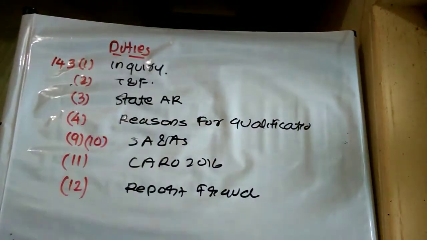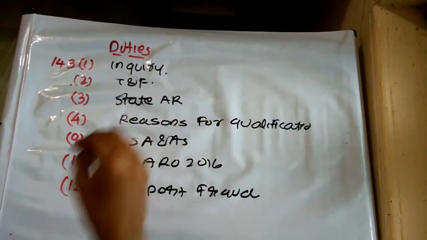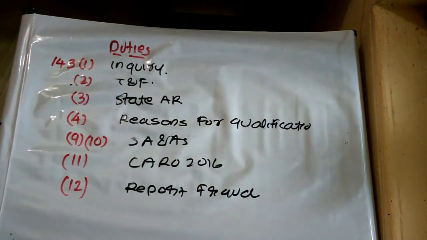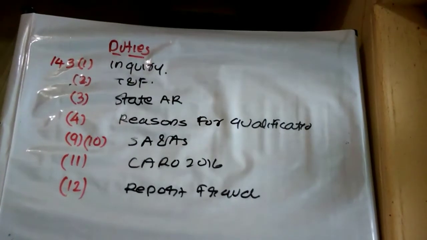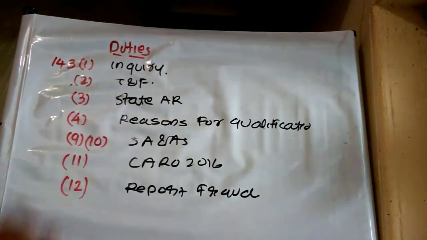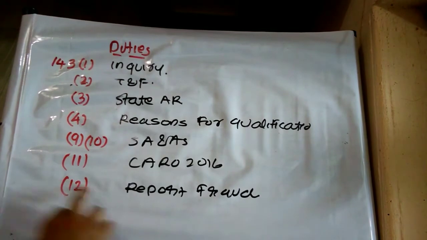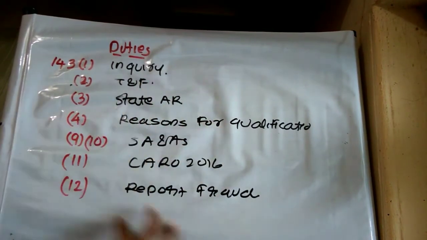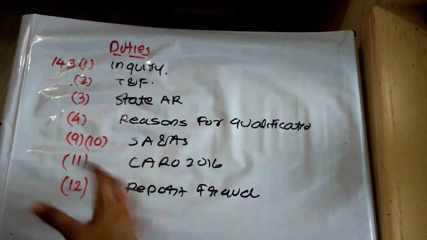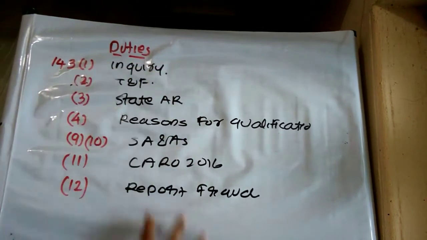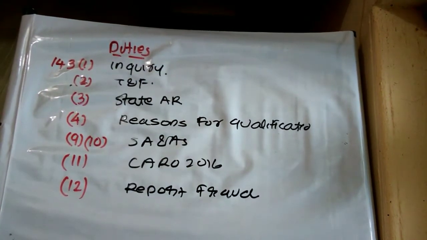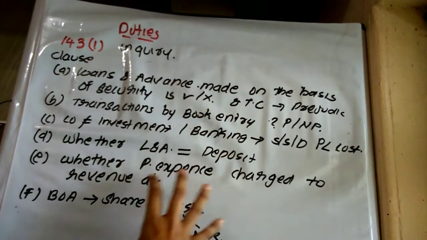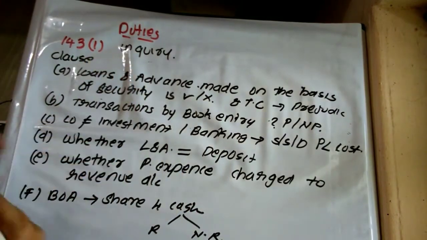So this is section 143, which we are going to explain. There are three sections which are very important: 143 subsection 1, 143 subsection 3, and 143 subsection 12. These require more explanation. So first of all, we are moving towards 143 subsection 1. Here we are explaining the duty under section 143 subsection 1.